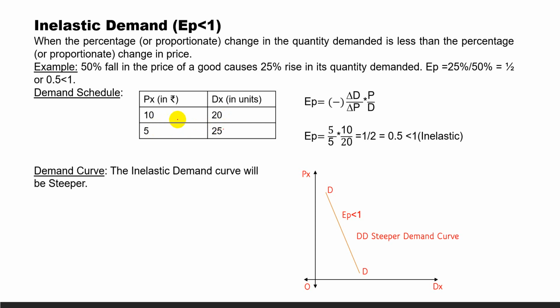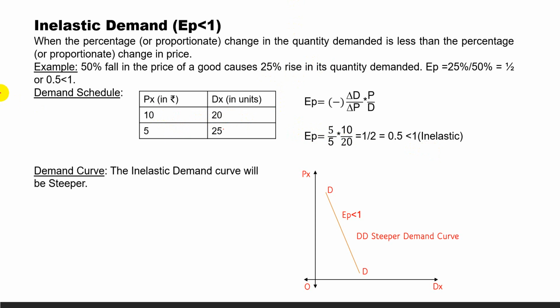So 25% by 50% is equal to 1 by 2, means 0.5, which is less than 1. Proportionate method: EP is equal to minus, this minus sign shows the inverse relationship between change in the price and the quantity demanded. So delta D is 25 minus 25, delta P is 10 minus 5, 5. Original price 10 and original quantity 20. The result will be 1 by 2, 0.5, which is less than 1, or inelastic.